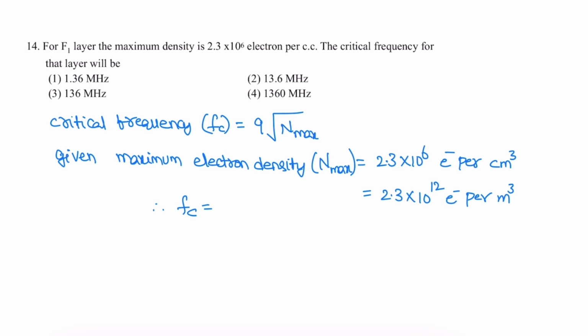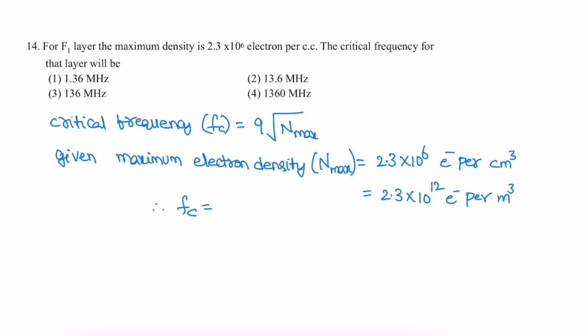Next question. Given an F1 layer of an ionosphere with maximum density of 2.3 into 10 power 6 electrons per centimeter cube, find the critical frequency of the F1 layer in the ionosphere. We know that critical frequency fc is 9 square root of N maximum, the maximum electron density. So given maximum electron density is 2.3 into 10 power 6.